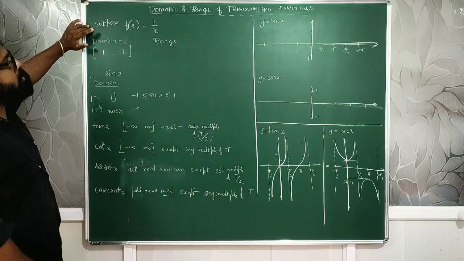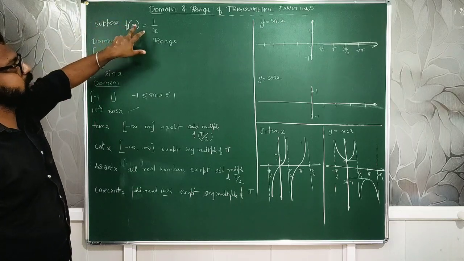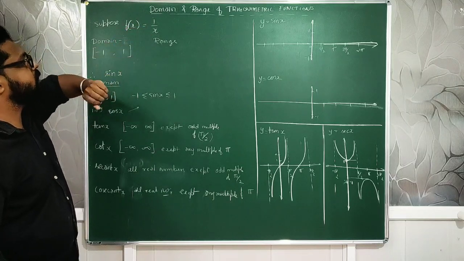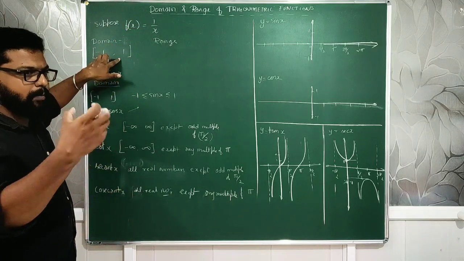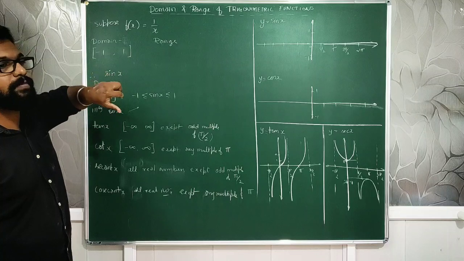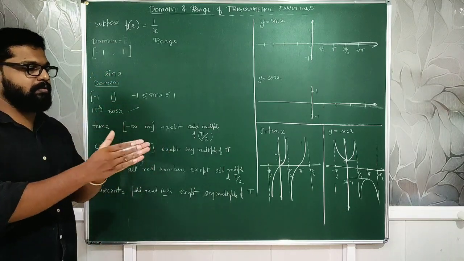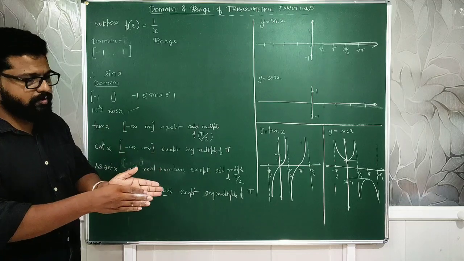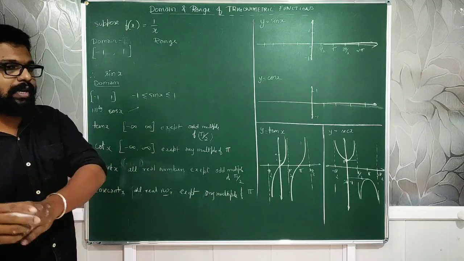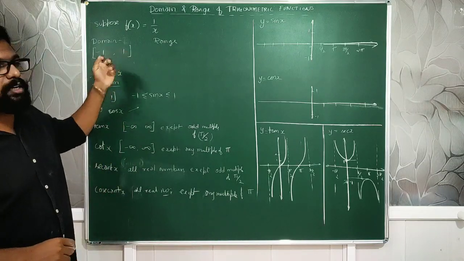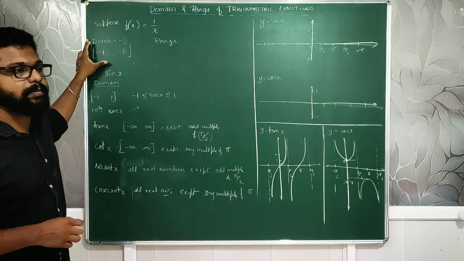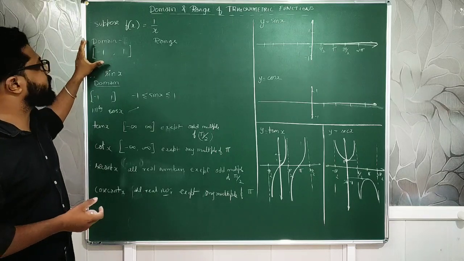Suppose I take any random function, f of x, a function of a variable, defined as 1 by x, and the x values are taken from minus 1 to plus 1. It is taken from that particular set of values: minus 1, minus 0.9, minus 0.8, like that, then 0, then 0.9 to 1, like that. All the numbers present between minus 1 and plus 1. So the set from where we are taking the values is called the domain.